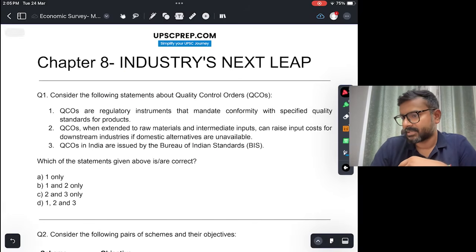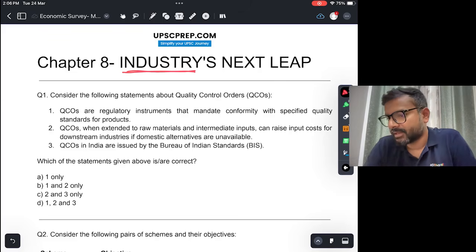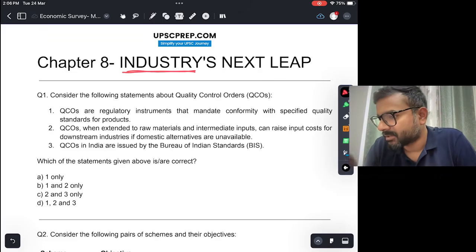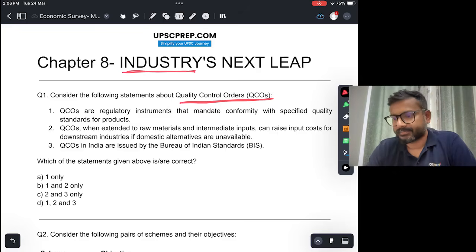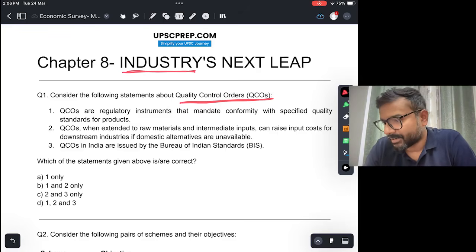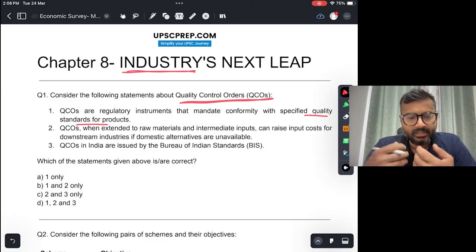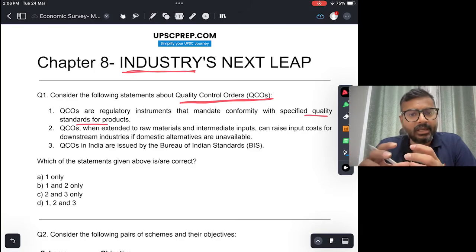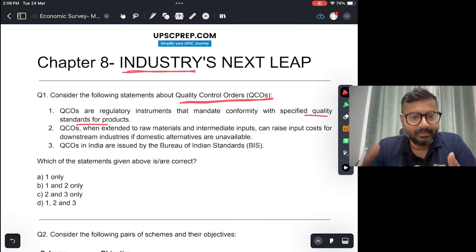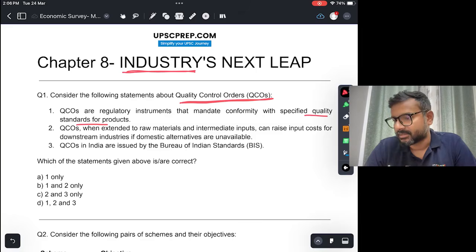Next, chapter 8 is on the industrial sector. Let's see. Consider the following statements about quality control orders. Quality control orders are regulatory instruments that mandate conformity with specified quality standards for products, which is true. Quality control orders, which the government issues from time to time for various sectors, ensure that the quality of the product being produced is up to the mark, at least to the international level, so that India's credibility in the global market is maintained.